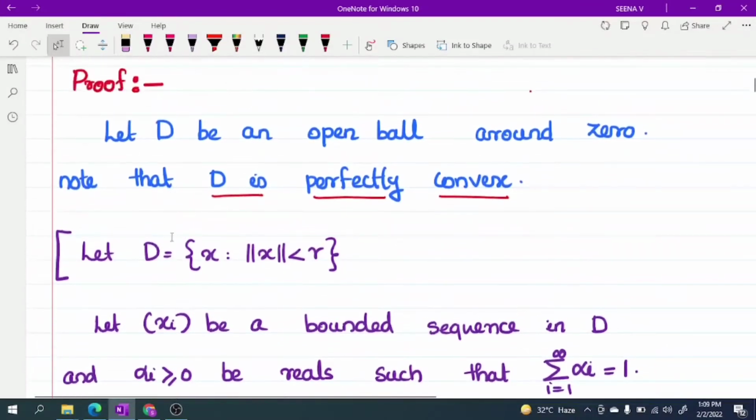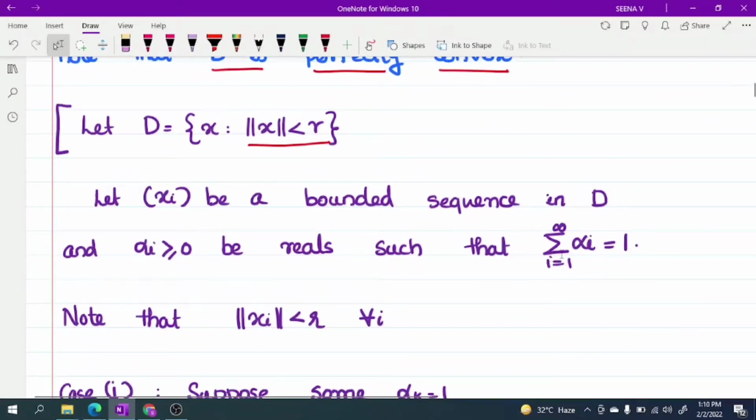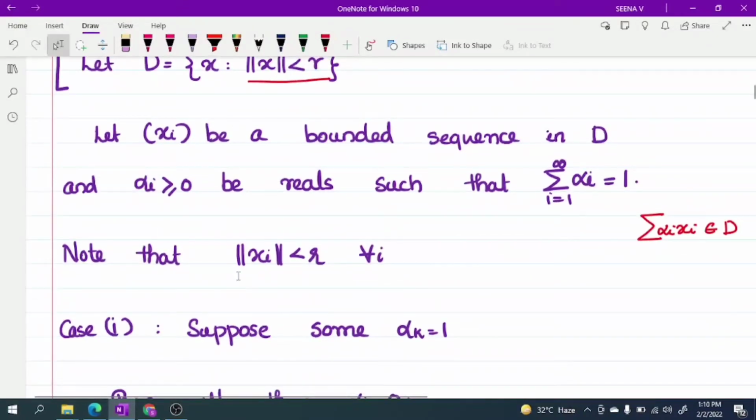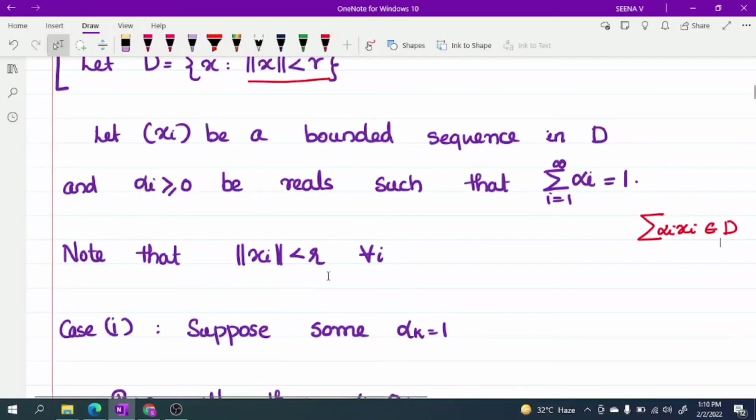So D is an open ball means D is equal to the set of all x such that norm of x is less than r. What is the meaning of perfectly convex? Given any bounded sequence x_i in D and alpha_i greater than or equal to 0 real such that sum over i from 1 to infinity of alpha_i equals 1, we have to prove that sum of alpha_i x_i belongs to D. So note that norm of x_i is less than r for every i, because x_i is a bounded sequence in D.